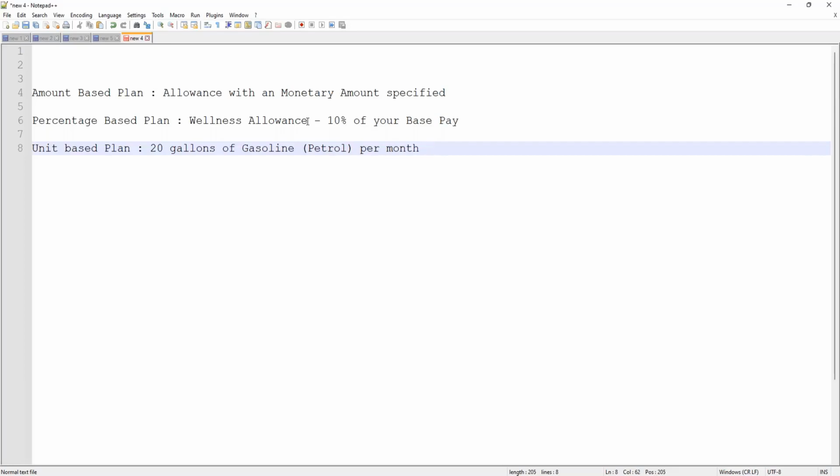Okay, so irrespective of the cost of gasoline, you don't care about the cost of gasoline. You are only eligible for 20 gallons of gas, 20 gallons of petrol per month. So the company will take care of the price. So every month they will announce what is the rate that they're going to give you. Like, let's say this month, they are going to give you $3.5 per gallon. Let's say, okay. So this month you are going to get $70. Next month it can be different, so that you get an extra amount.